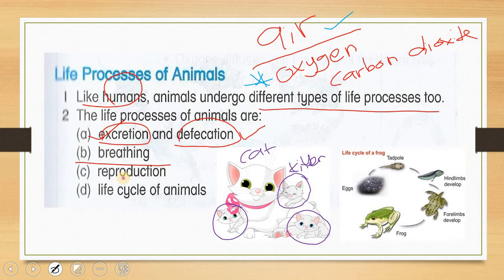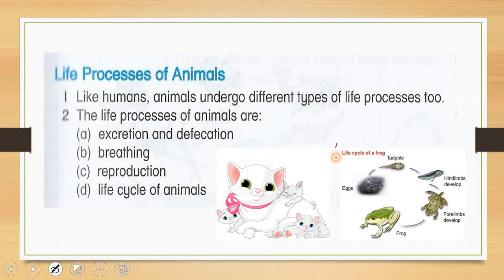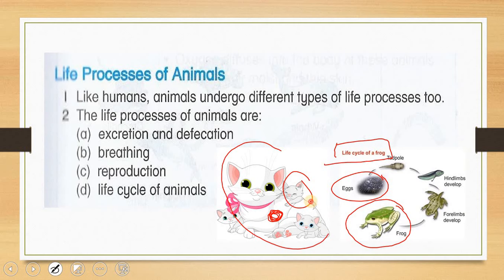They also have a life cycle. Life cycle of animals means that you can see from eggs to finally becoming an adult frog. For example, the life cycle of a cat: you start from the fertilization of ovum and sperm inside the cat, and then we have kittens, and finally we have a cat.